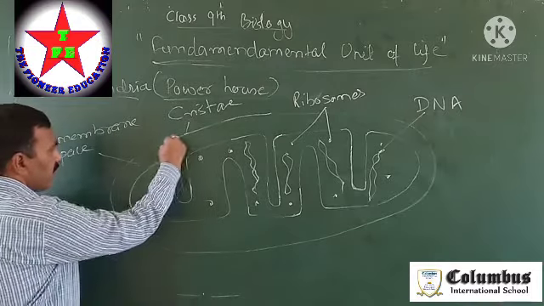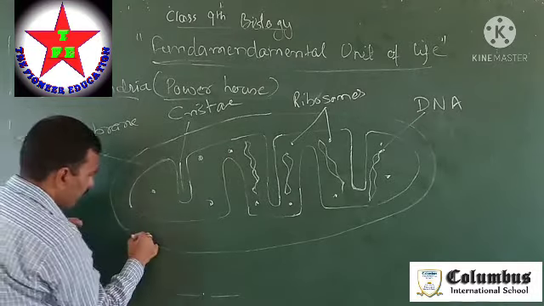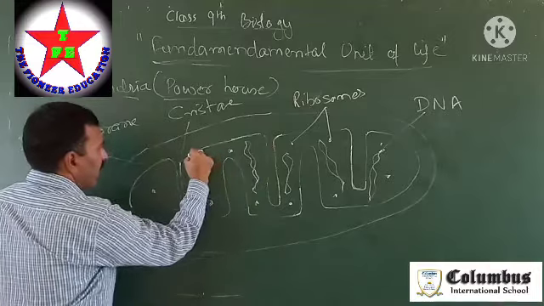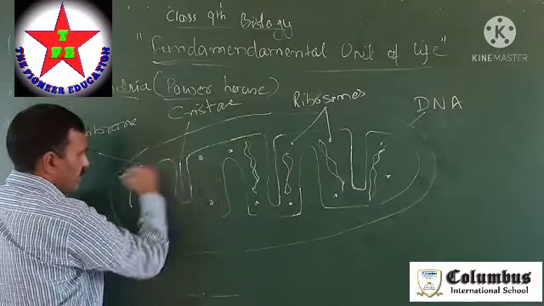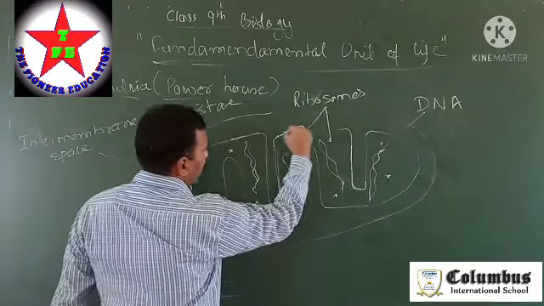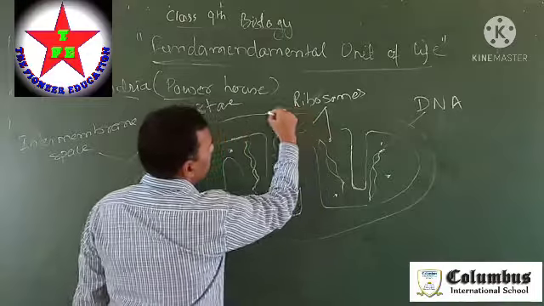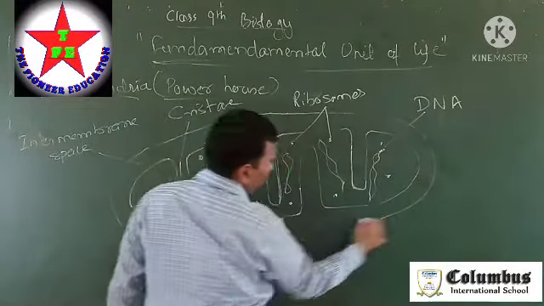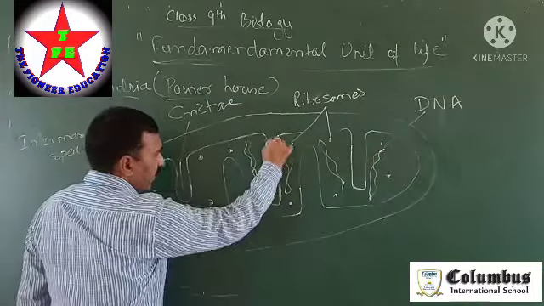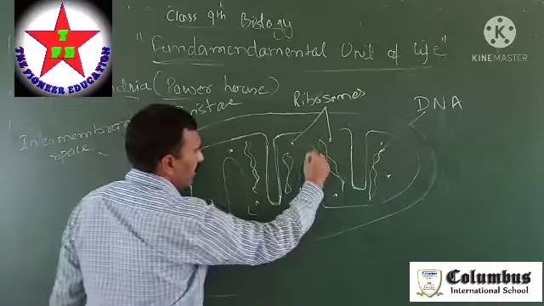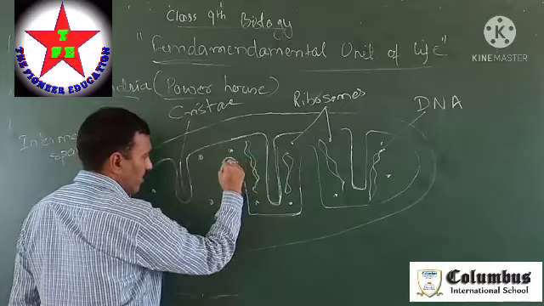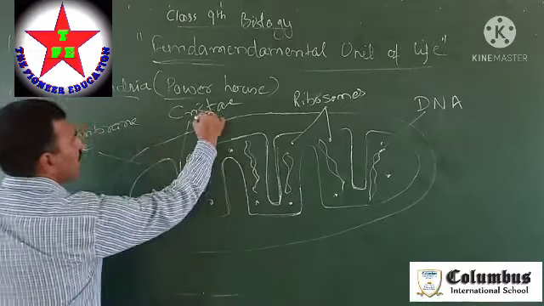Now, if you concentrate on the figure, this is a diagram of mitochondria. Here you can see this is a layer, this is the outer layer, and this is another layer which has inward folds. These are the inward folds of the inner membrane. The outer boundary is called the outer membrane, and this is called the inner membrane. The inner membrane has several inward folds, and these folds are called the cristae.